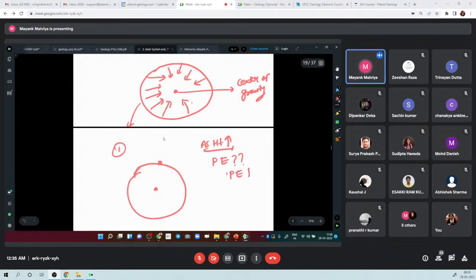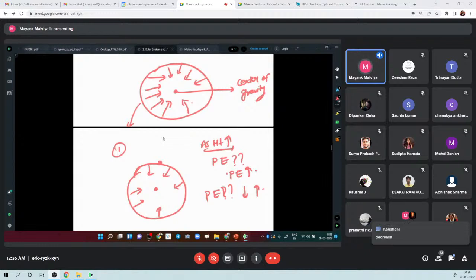Potential energy is higher as the distance from the center increases. Now when all this is collapsing, what will happen to potential energy? Will it increase or decrease? Yes, Kaushal is saying the potential energy will decrease whenever the nebula is collapsing.